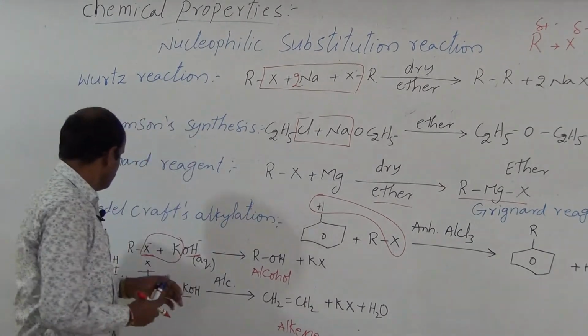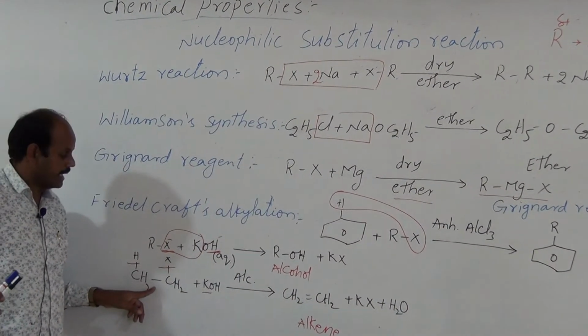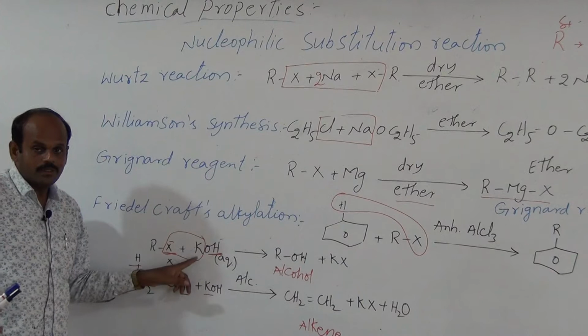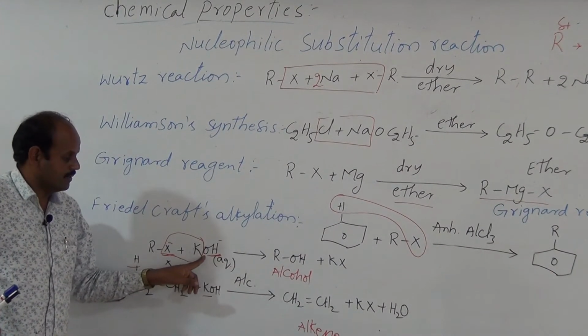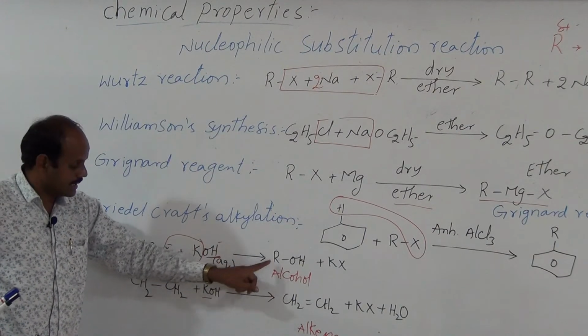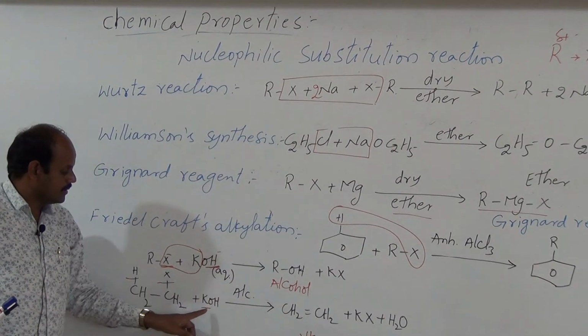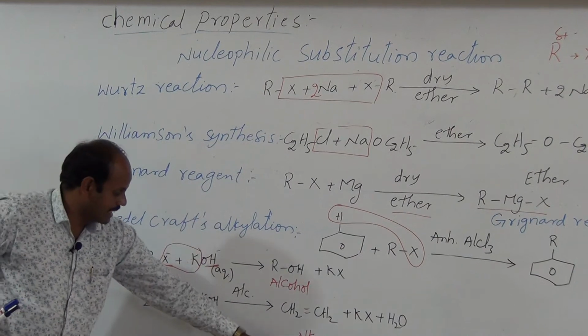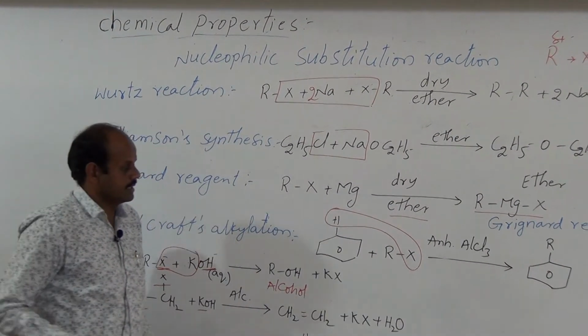Thus the same alkyl halide reacts with potassium hydroxide only. If you take aqueous potassium hydroxide, then we get alcohol. This reaction is a nucleophilic substitution reaction, but in the presence of alcoholic potassium hydroxide, we get alkene. So it is the elimination reaction.